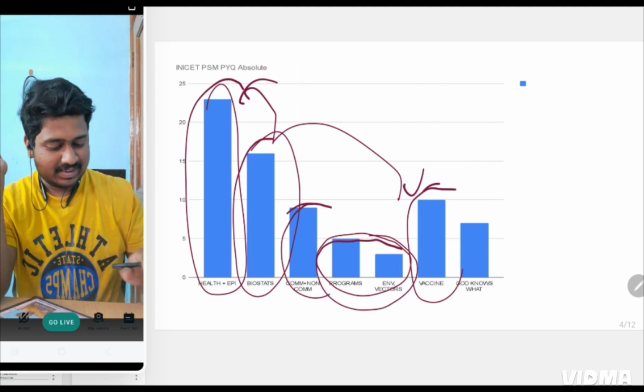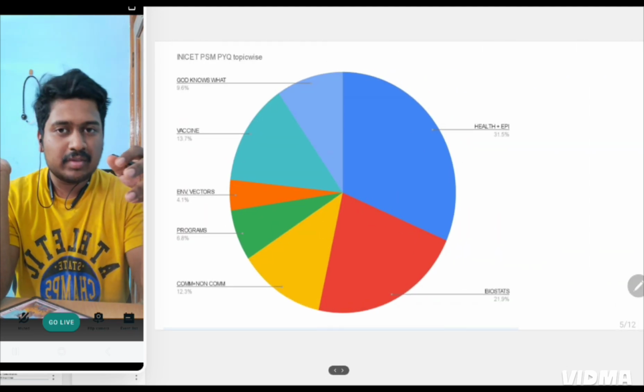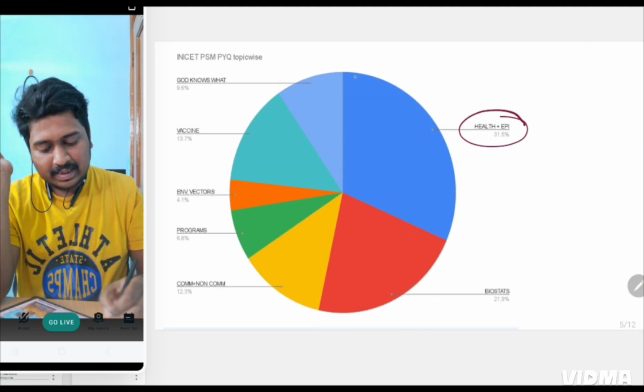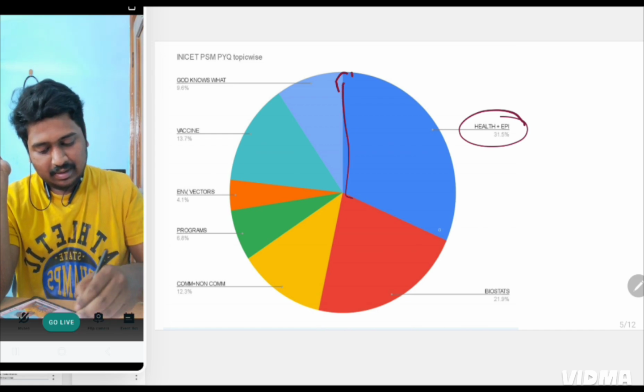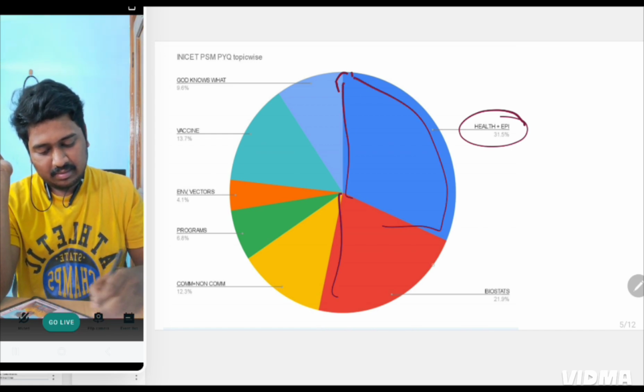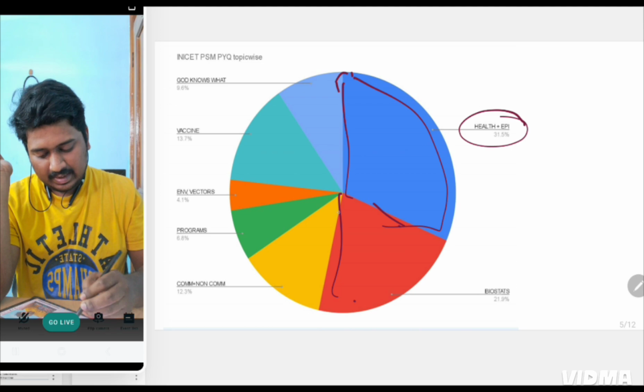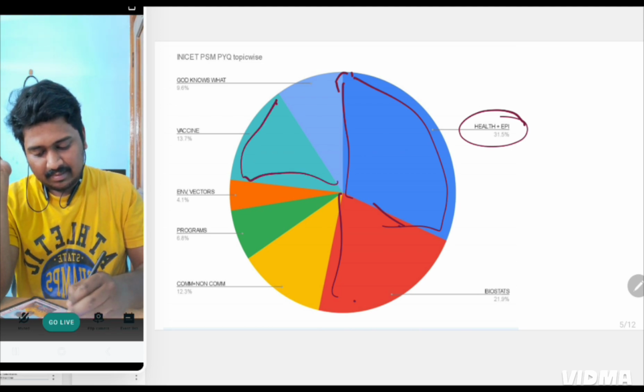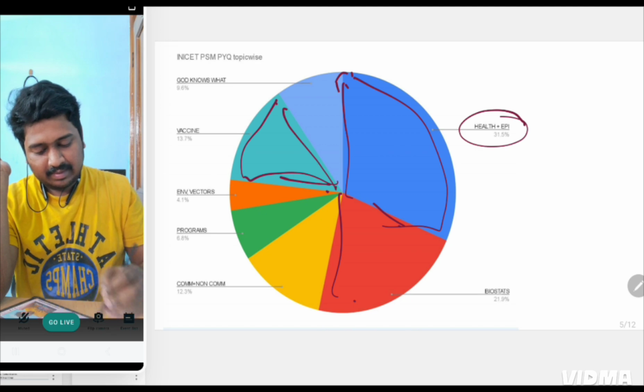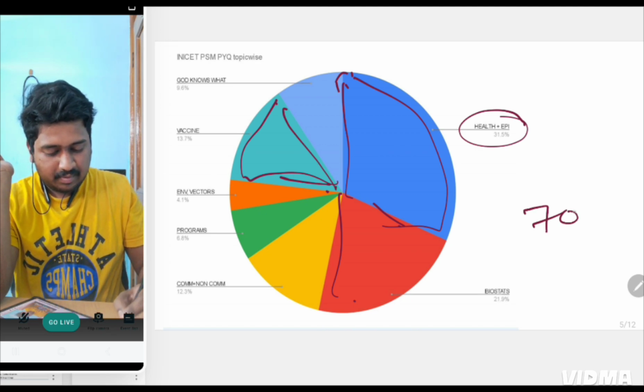Coming to topic-wise analysis in the pie chart: again health, epidemiology, biostats, and then vaccines. These 3 themselves constitute around 70%.